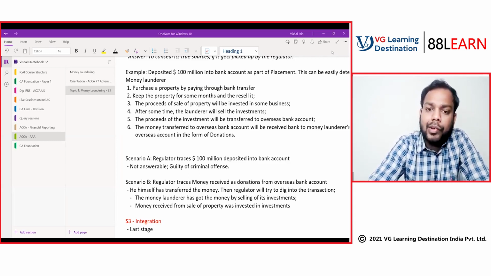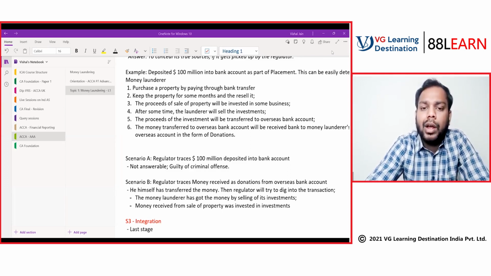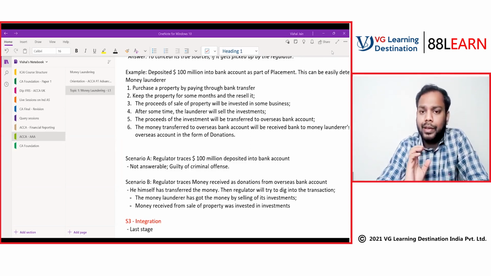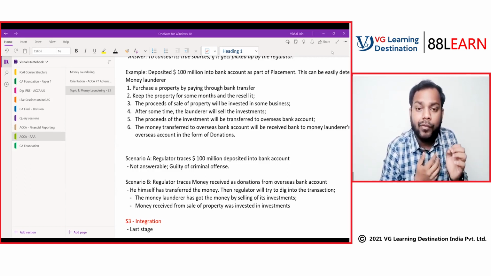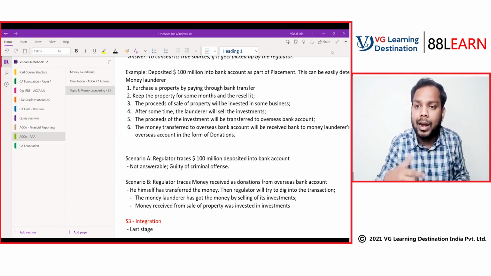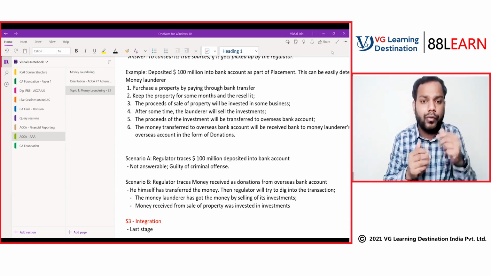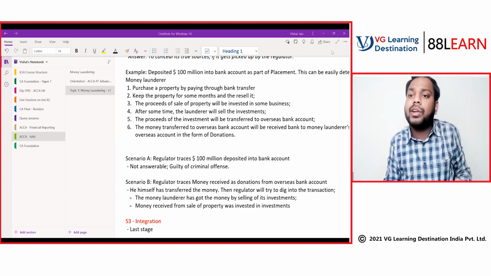Because if you get caught at the stage of placement itself, there is no requirement of layering, and integration is not required either. There are two things: one is at the time of doing the transaction, the other is at the time of reporting. We as an auditor will not be available at the time when the transaction is being done, but we will be available at the year end on the reporting dates when we are auditing the financial statements. So we will not be available at the time of placement.